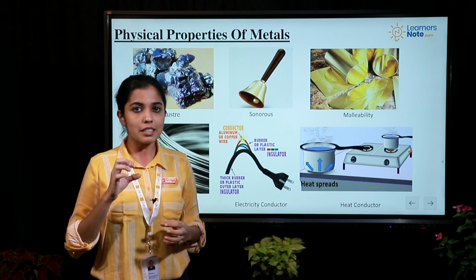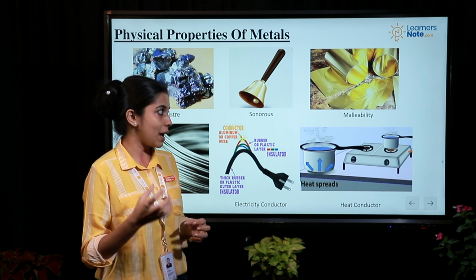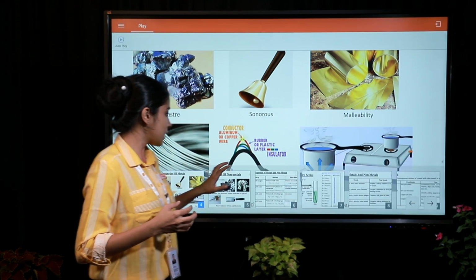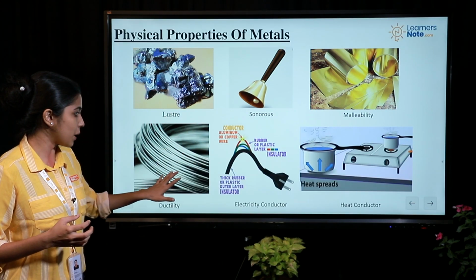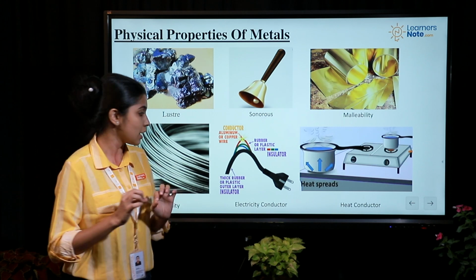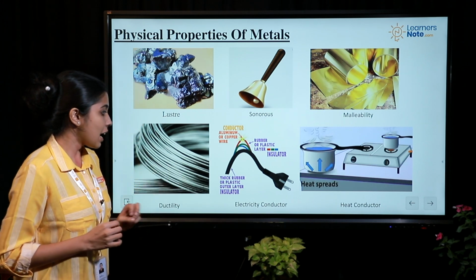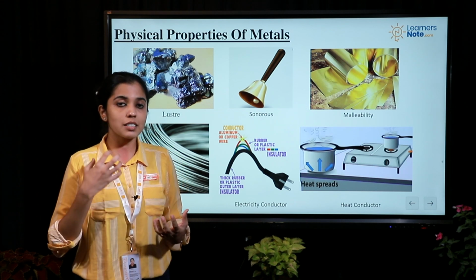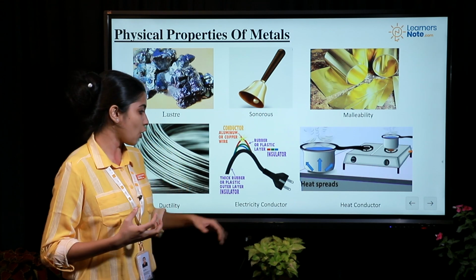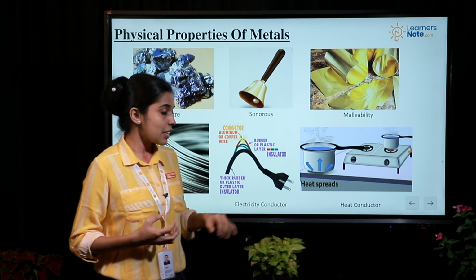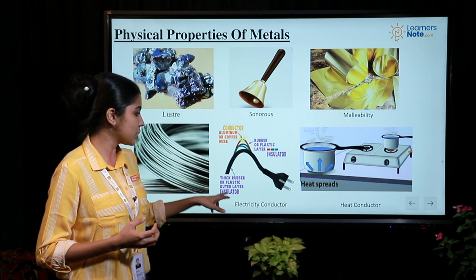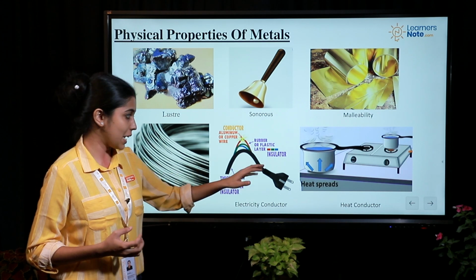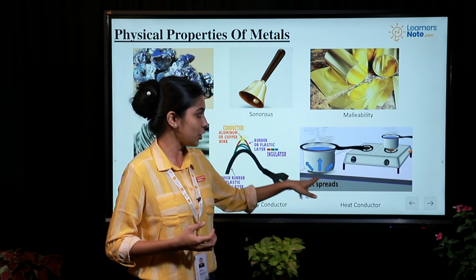Now, malleability is just the property of metals by which it can be beaten into thin sheets like this, and ductility is the process by which you can draw the metals into thin wires. And then another property of metal is conductivity. It is actually a very good conductor of heat and electricity. That is the exact reason why we use copper or aluminum wires for making cables as well as utensils.